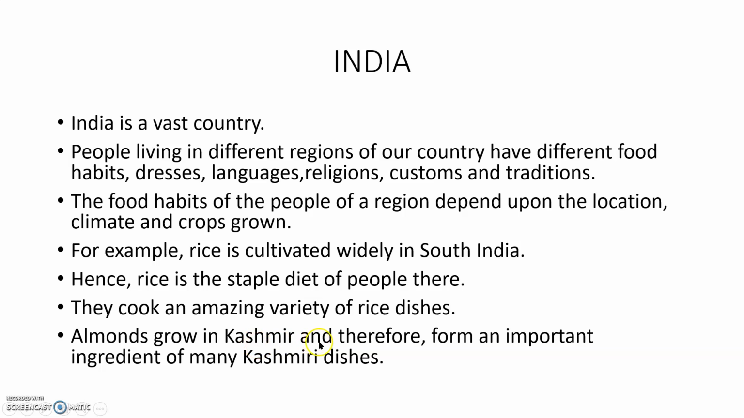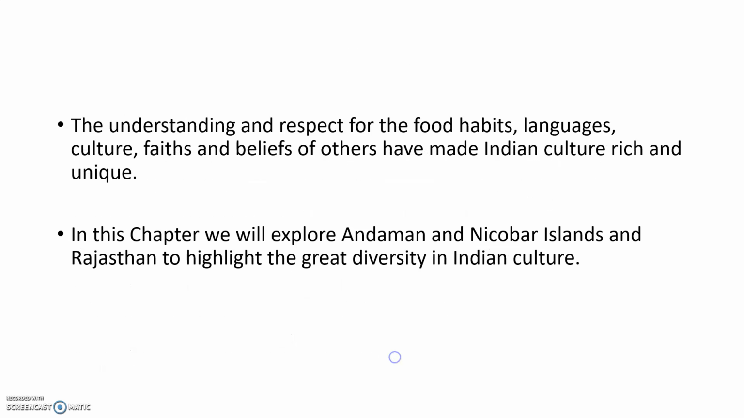Almonds grow in Kashmir and therefore form an important ingredient of many Kashmiri dishes. Almonds. Okay, Jammu and Kashmir, you know, is towards the north of our country. There, almonds grow more. That's why almonds form an important ingredient of many Kashmiri dishes. In Kashmir, what dishes will they prepare? In those, the main ingredient is almonds.